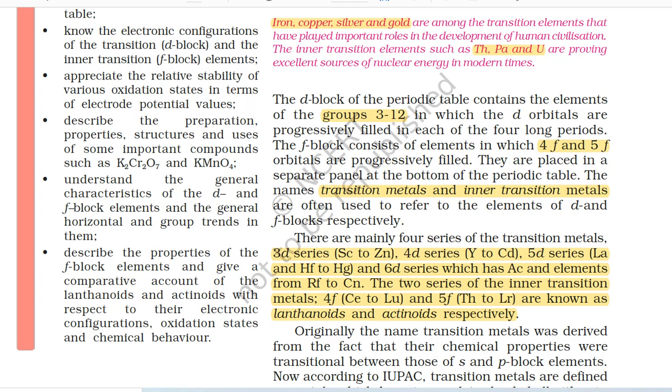The 2 series of the inner transition metals, 4f (cerium to lutetium) and 5f (thorium to lawrencium), are known as lanthanoids and actinoids respectively.